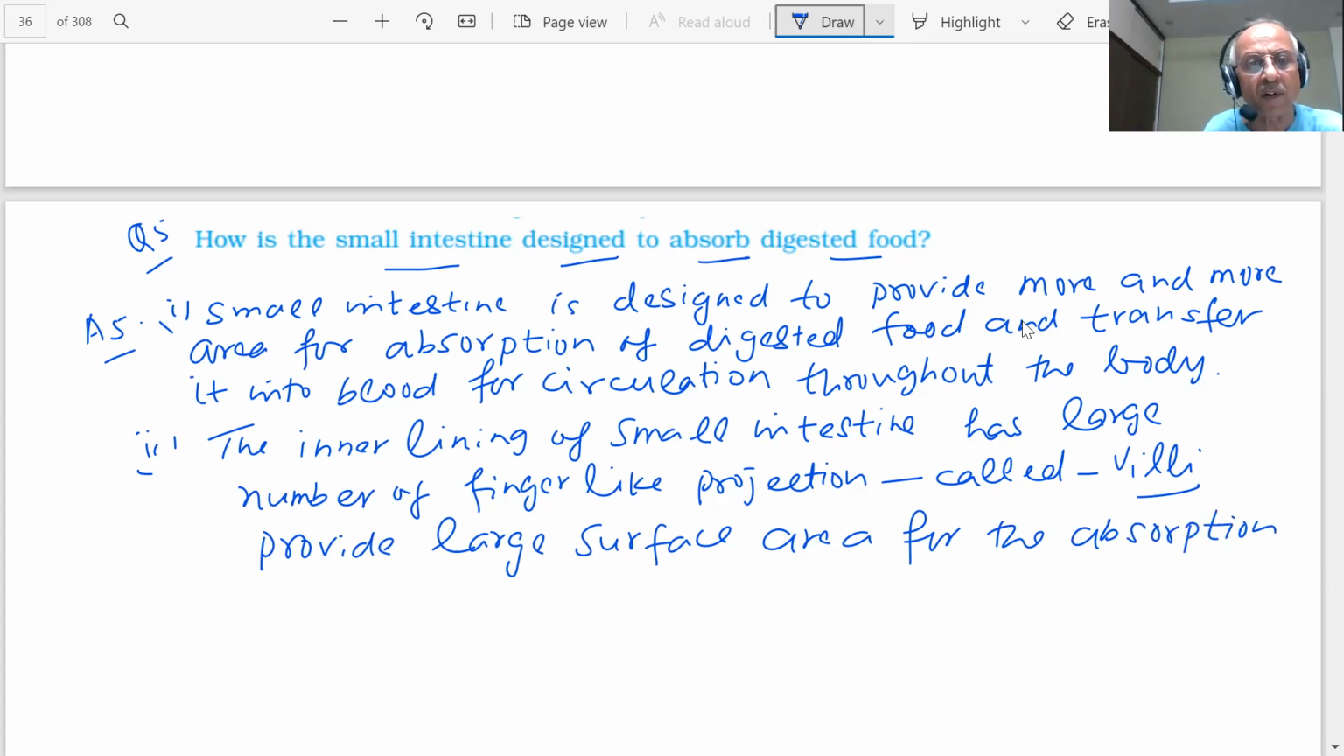For the absorption of food, students, the larger the surface area, the more absorption will take place. So the villi, students, have finger-like projections. They have a large surface area, so they can absorb more and more food. This is a very important point, and this question has been asked many times in exams, students. Note down each and every question and each and every answer. Very, very important.